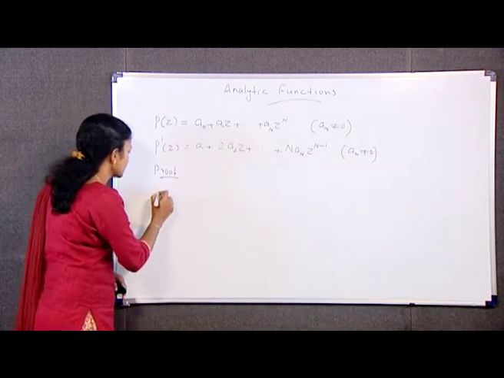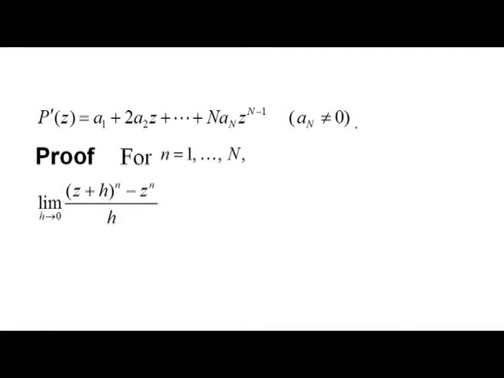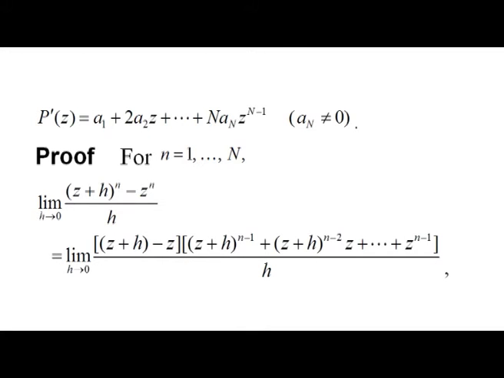We can write (z+h)^n - z^n as (z+h-z) times ((z+h)^(n-1) + (z+h)^(n-2) z + ... + z^(n-1)), all divided by h.